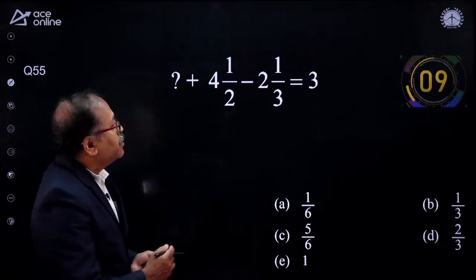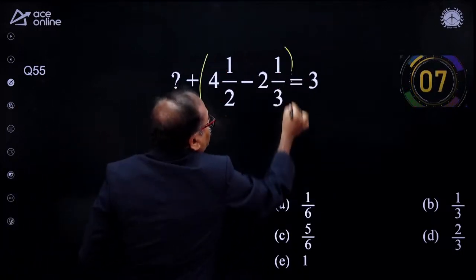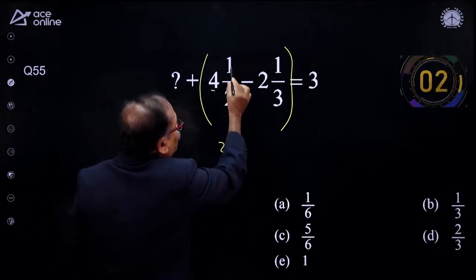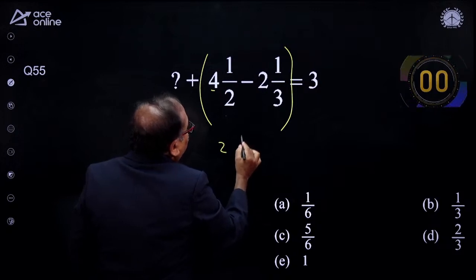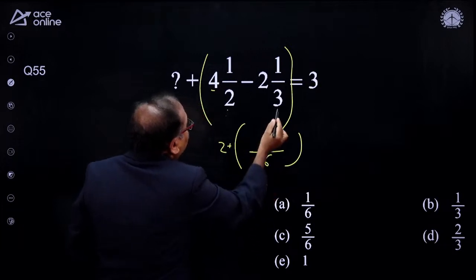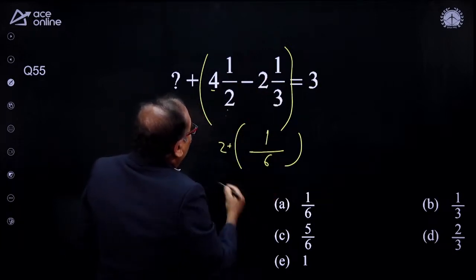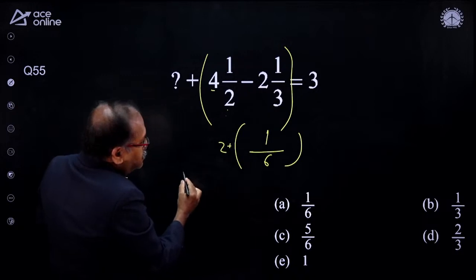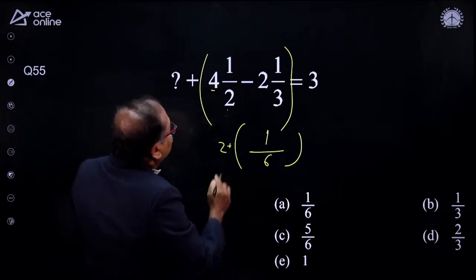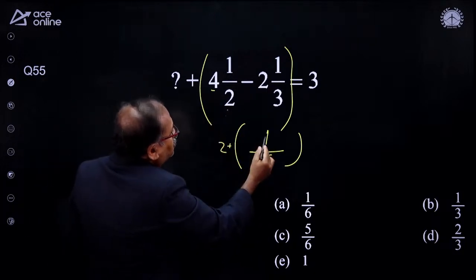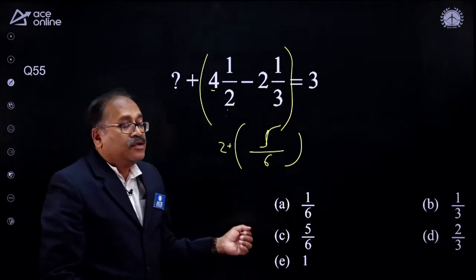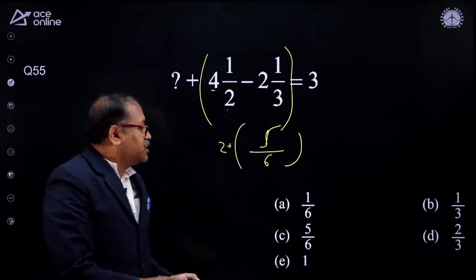Okay. How do I do it? I will solve this one. First, 4 minus 2 is 2. And here that is 1 by 2 plus 1 by 3. What is the LCM of 2 and 3? Which is 6. So 3 minus 2, that is 1. So I get this as 2 and 1 by 6. Let me check that. That's 2 and 5 by 6. When I take the 2 and 5 by 6 to the other side, I am left with 1 by 6. Option choice A.